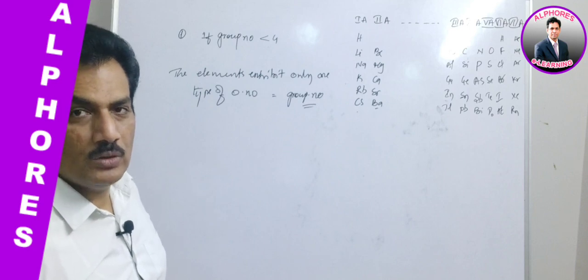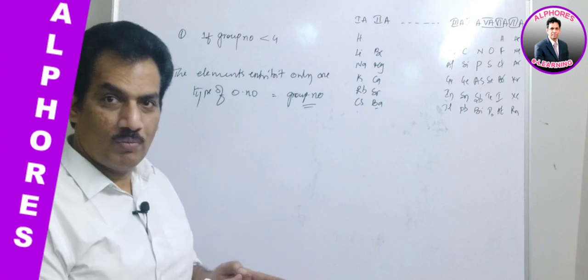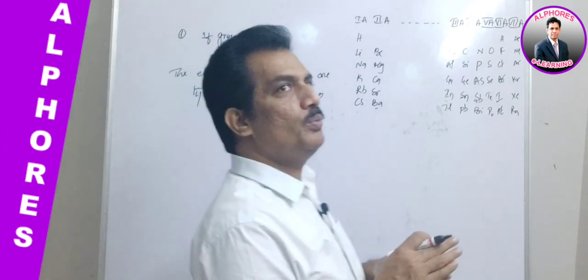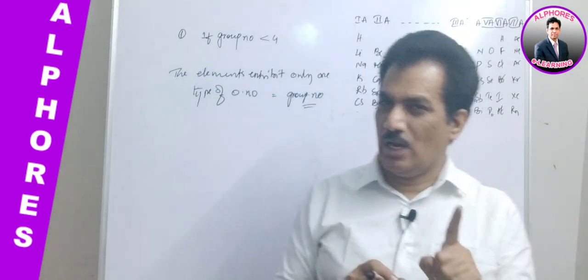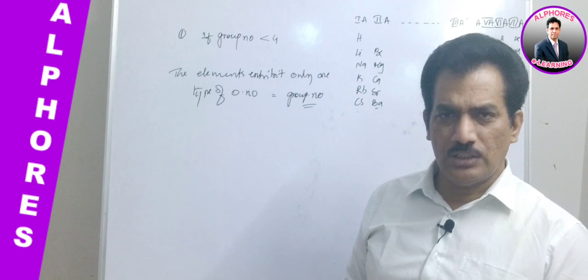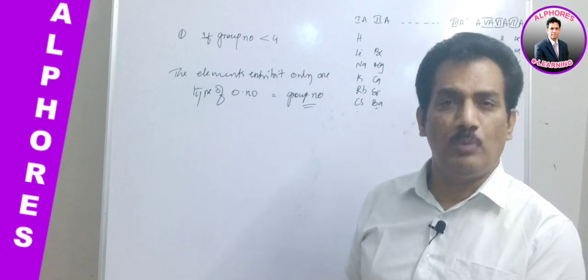Are you following this rule? In case the group number is less than 4, all the elements are assumed to exhibit only one kind of oxidation state. That means they always exhibit the same oxidation state, invariable across compounds.